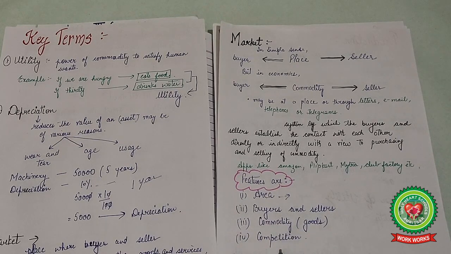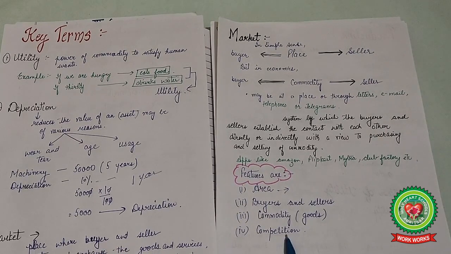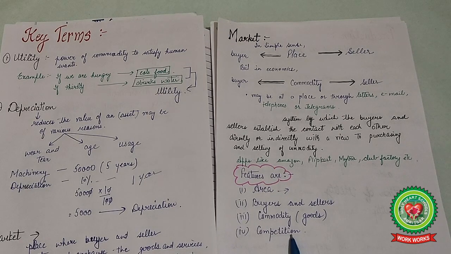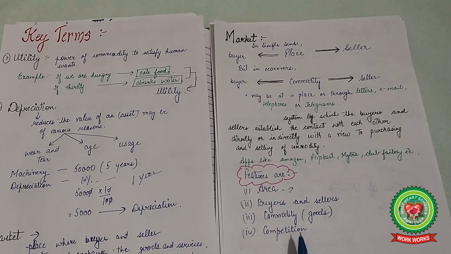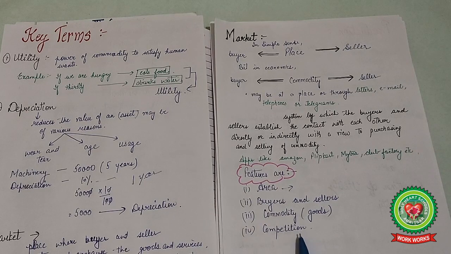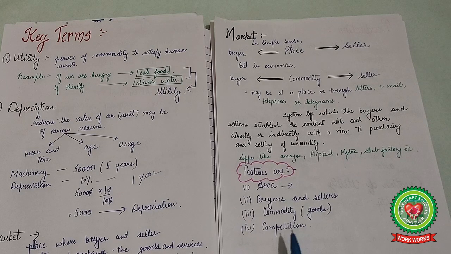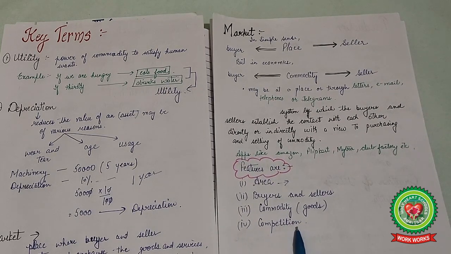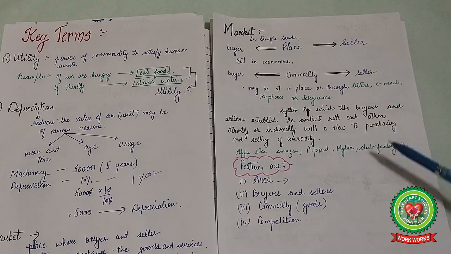Next one is the competition. Competition should be there between the buyers and even the sellers also, so that there should not be a monopoly of that product. Means they cannot sell that product at high prices. So that is known as the competition. Competition means there are various sellers who sell that product and there are various buyers who buy that product. At that time this is known as the competition. So this is all about the market.